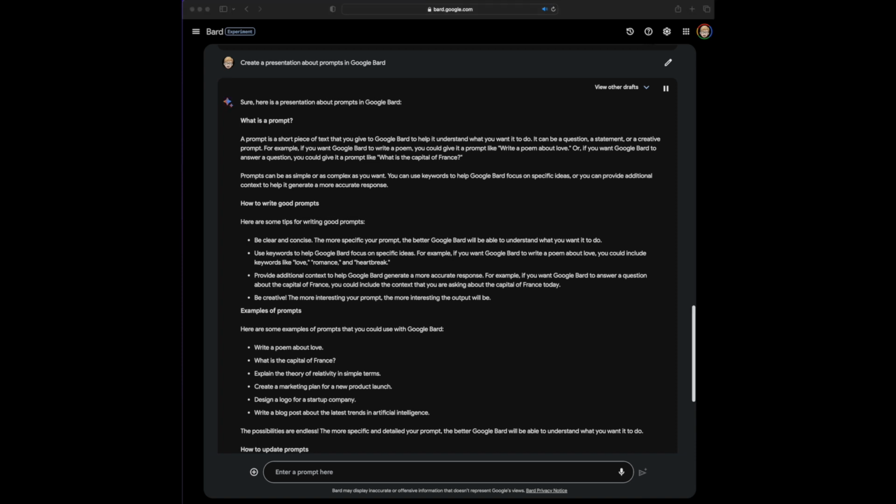Prompts can be as simple or as complex as you want. You can use keywords to help Google Bard focus on specific ideas, or you can provide additional context to help it generate a more accurate response.